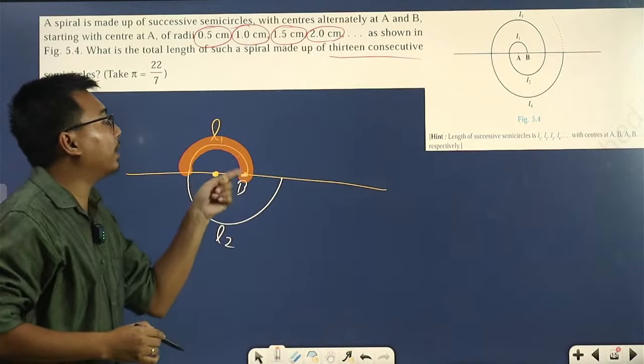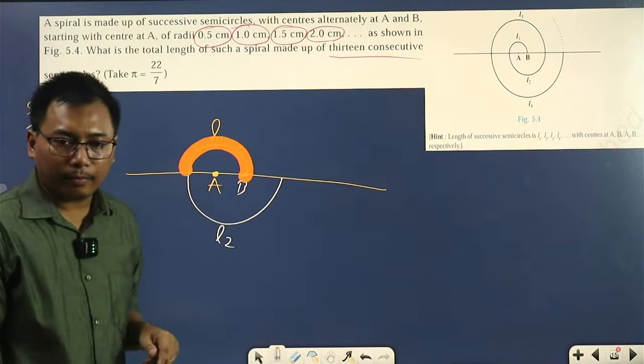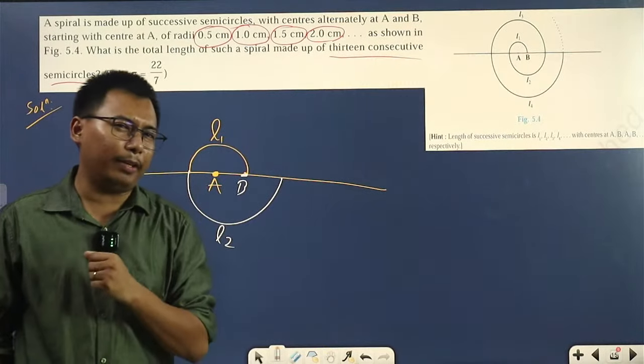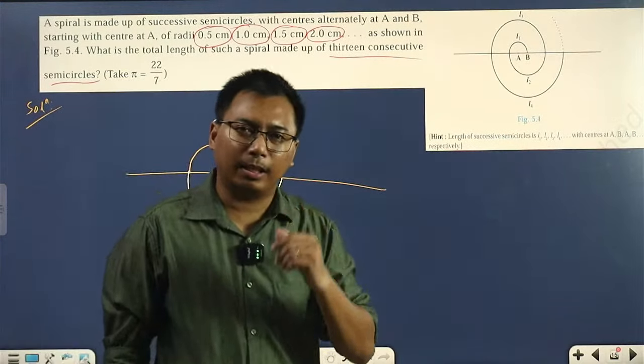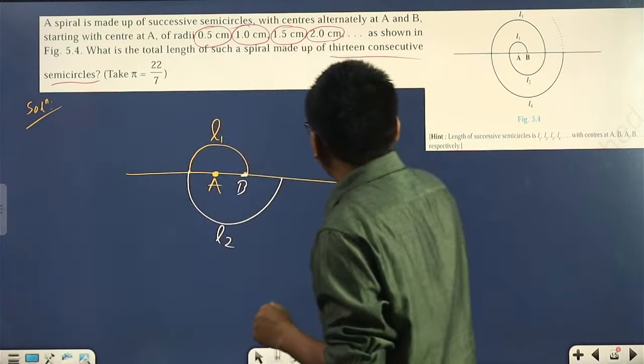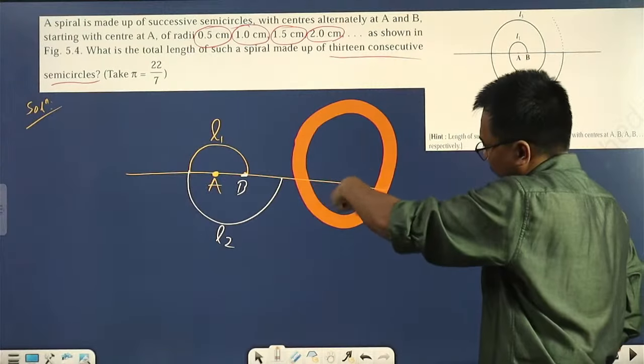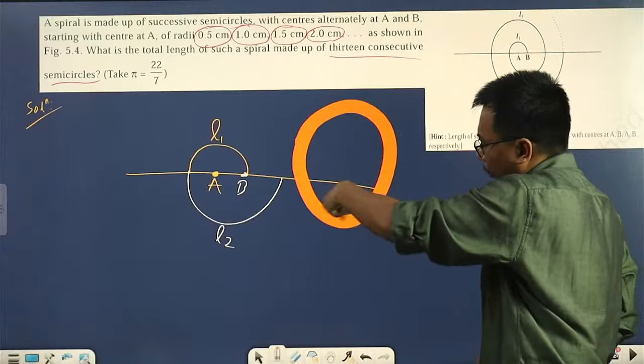What is the length of this semicircle, which means the length of this boundary? How do we find the length of the semicircle? First of all, if it was a circle, how do we find this length?